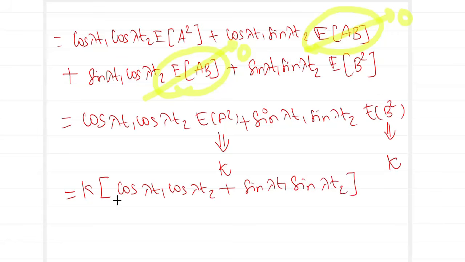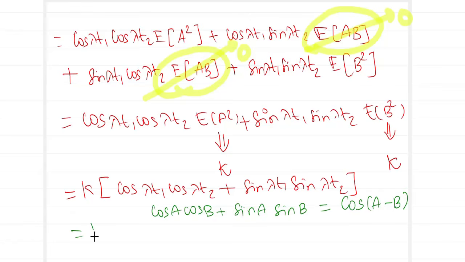Now, quickly recollect the trigonometric identity which we have learnt in our lower grades. This matches identically with cos A cos B plus sin A sin B, which gives the identity cos(A minus B).